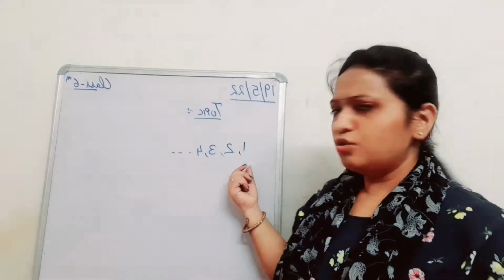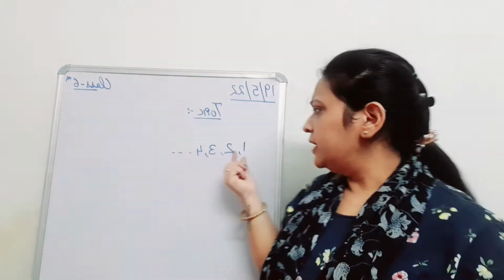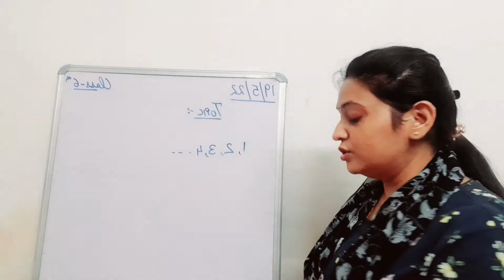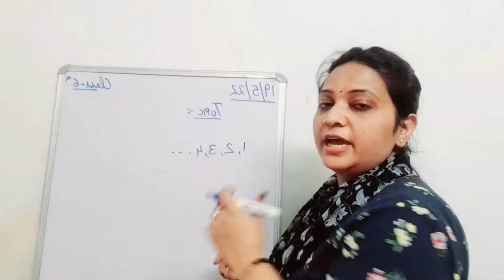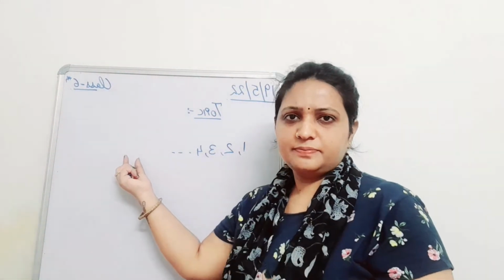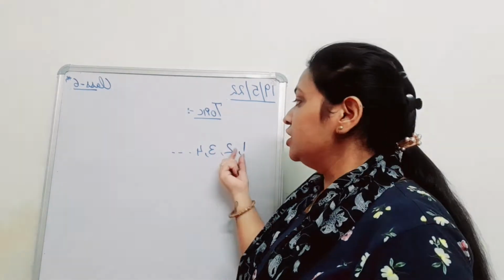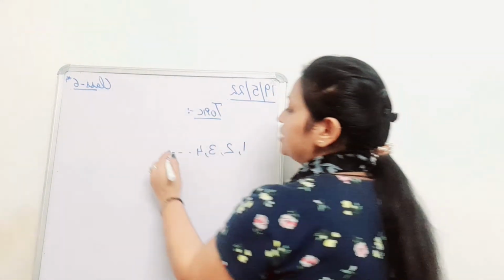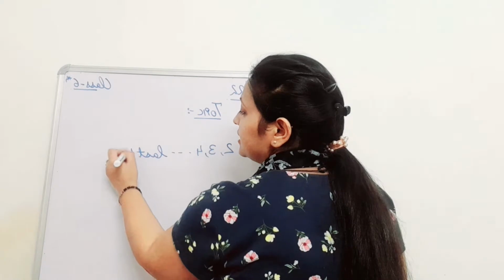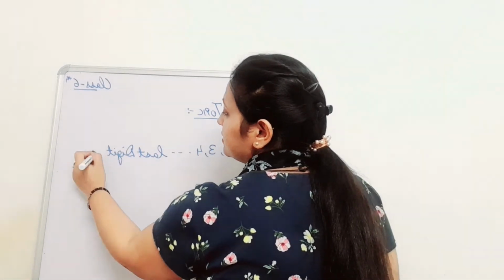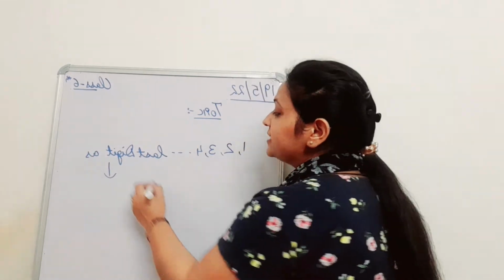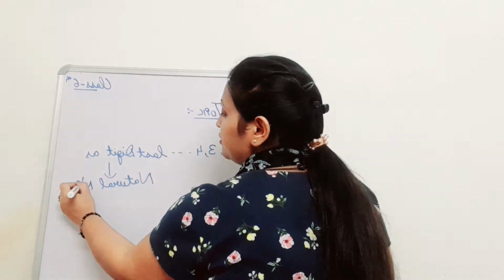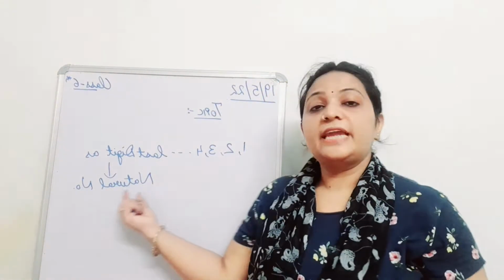Very good, student. Do you know the numbers starting from 1 are known as? Numbers starting from 1 to, and what's the end point here? The end point is the last digit of our counting. So the numbers starting from 1 to the last digit are known as natural numbers. Very good, students.